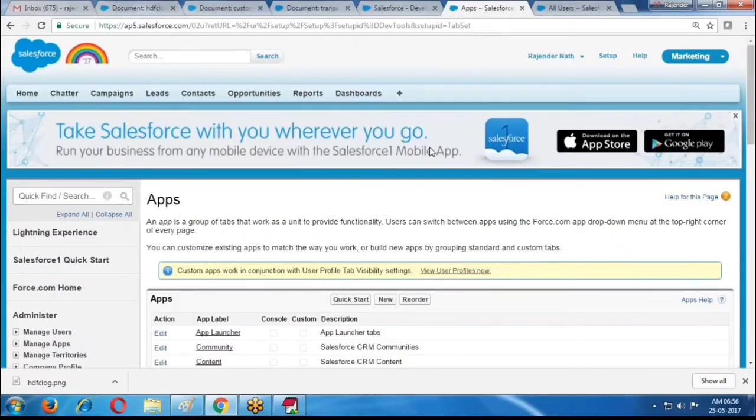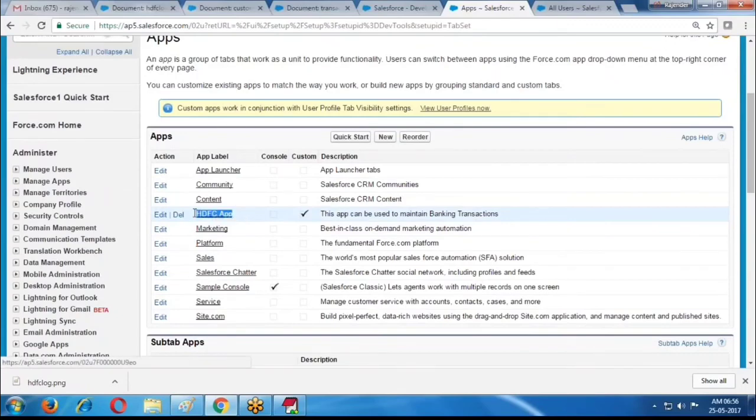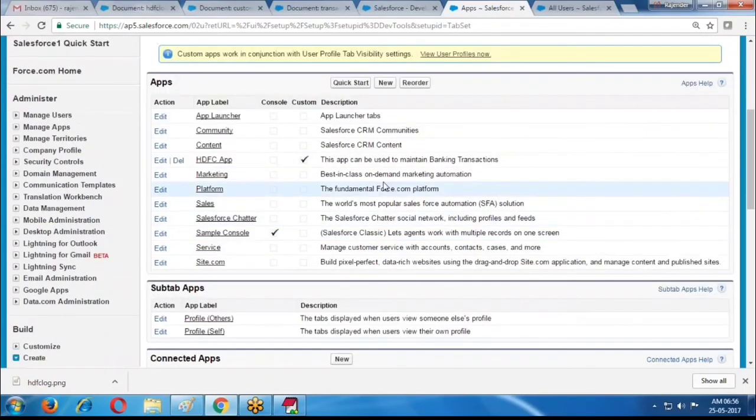Whenever we save the application, it displays that one application is provided. This application you can edit or delete. But Salesforce applications you cannot delete. Your own application you can edit or delete. So this is one application where you provided some information. This application is used to maintain banking transactions.